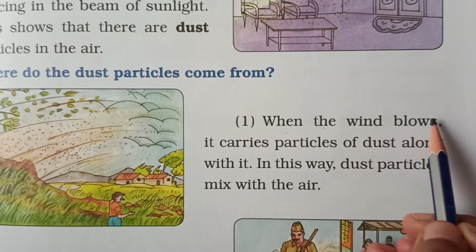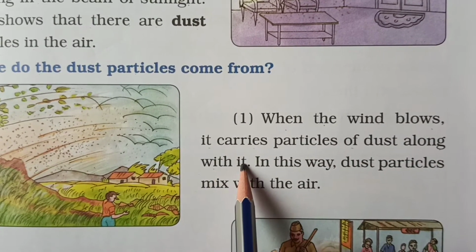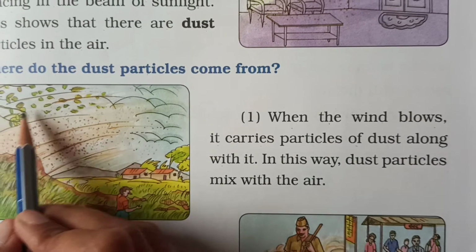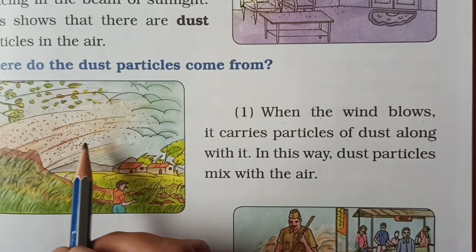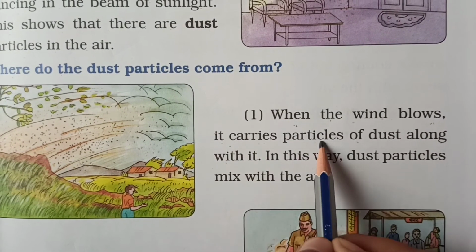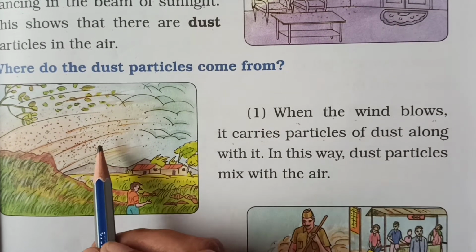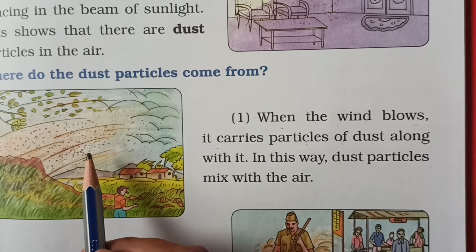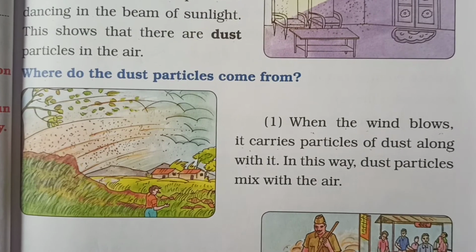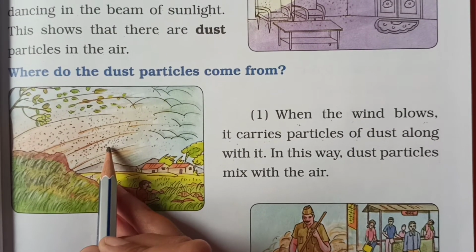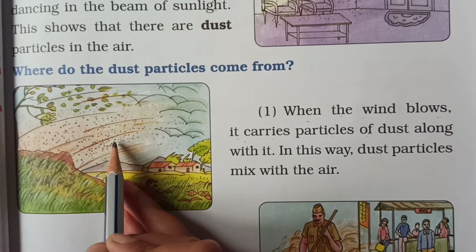When the wind blows, it carries particles of dust along with it. Here you can see in the picture. See, wind is blowing and there are small particles in the air. What does the wind carry along with it? Wind means a big storm, or you can say wind means a big pressure of air. When it comes, you can see the small particles along with it.